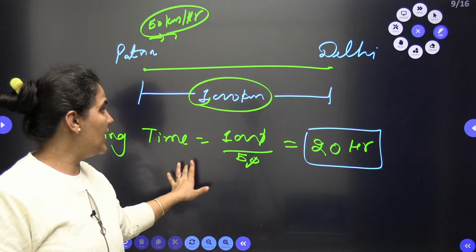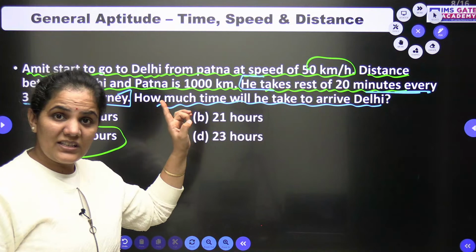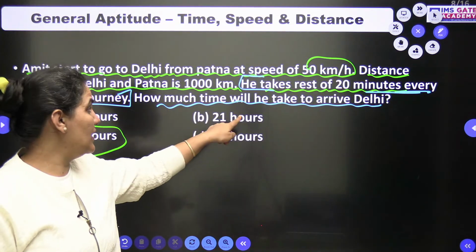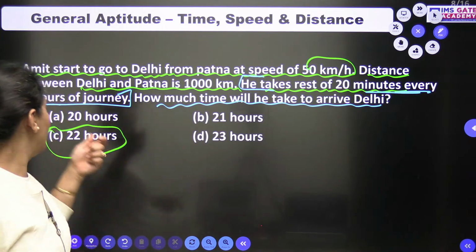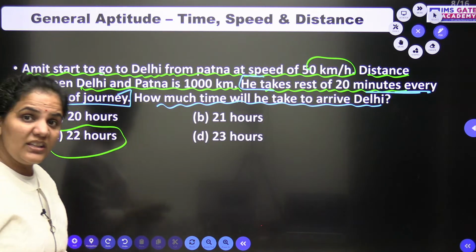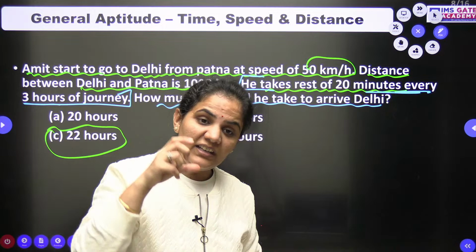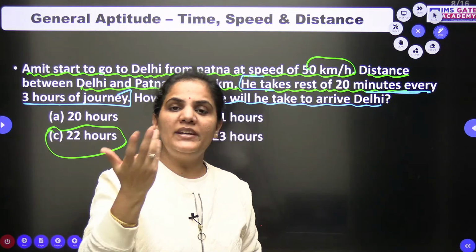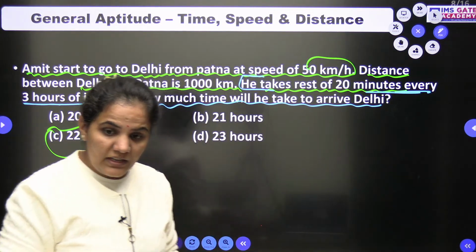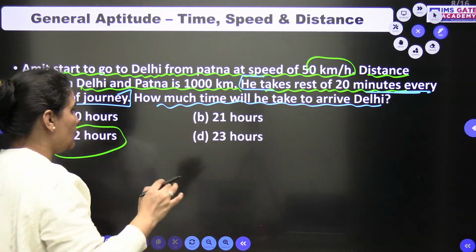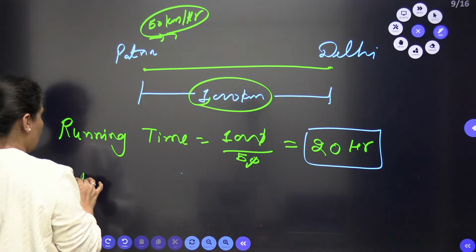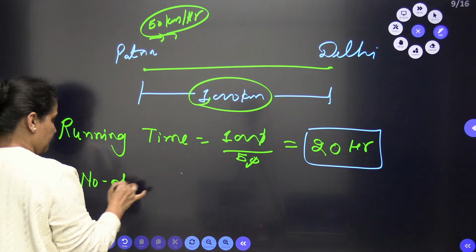In this case we are not considering the second case, which mentions he takes a rest of 20 minutes every 3 hours of journey. So first of all, I should know that in the 3-hour journey, how many times does he take rest? First of all, we need to find this out. So I will find the number of rests.